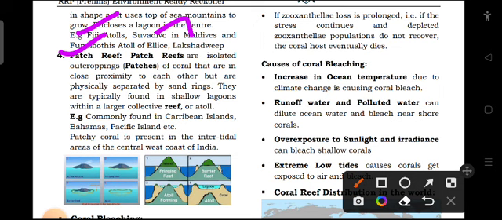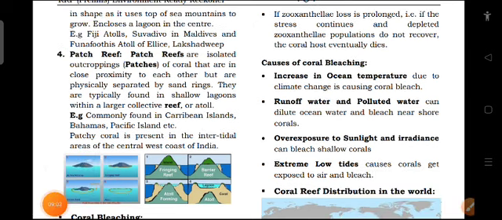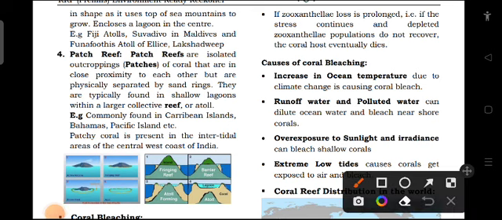So we saw in the first type that except Lakshadweep, all other coral reefs in India are that particular fringe reef. So what is that Lakshadweep reef called? It's this atoll reef. Now the next type is called patch reef.